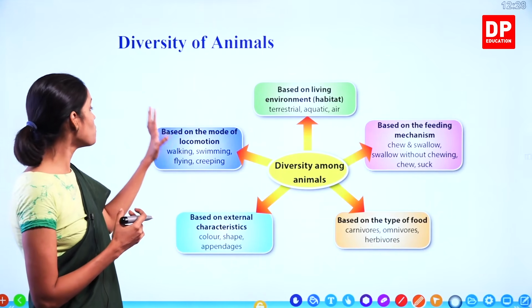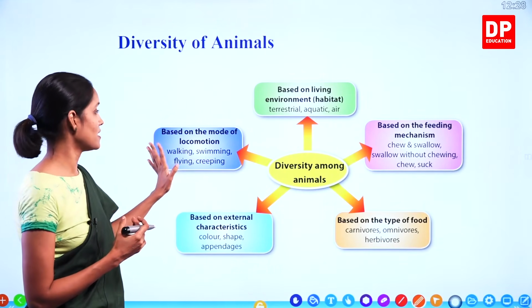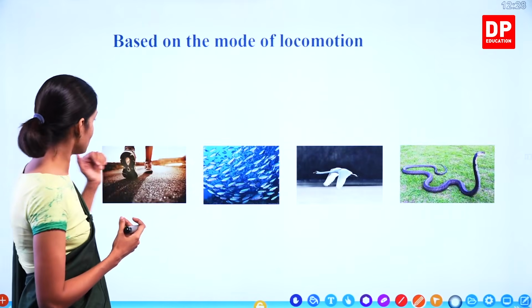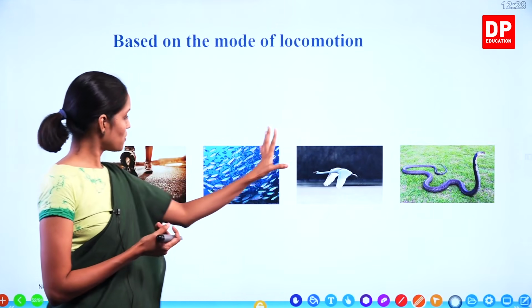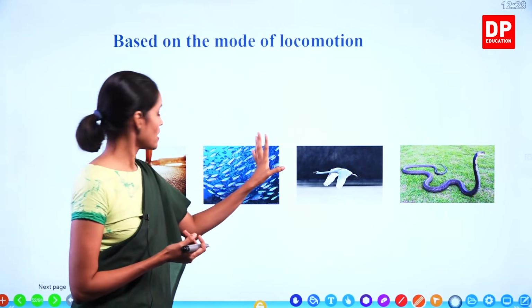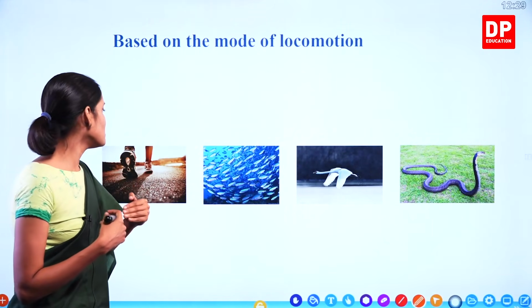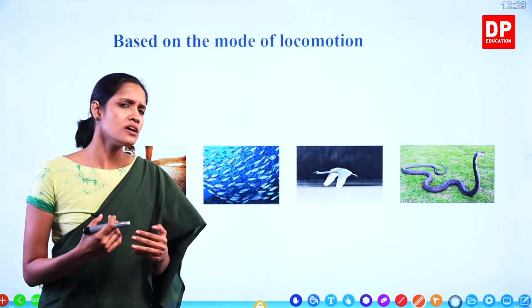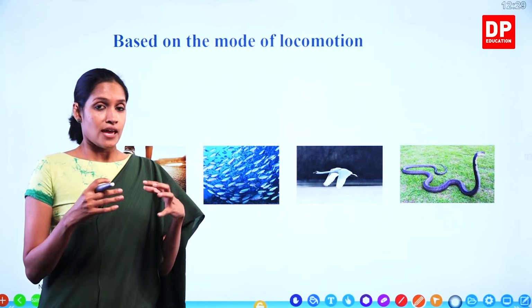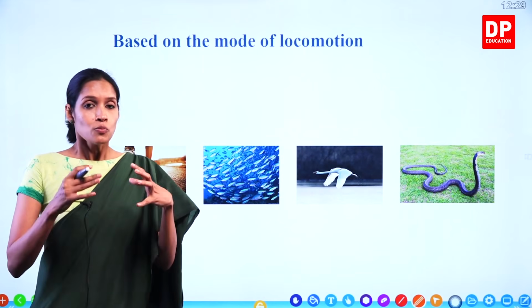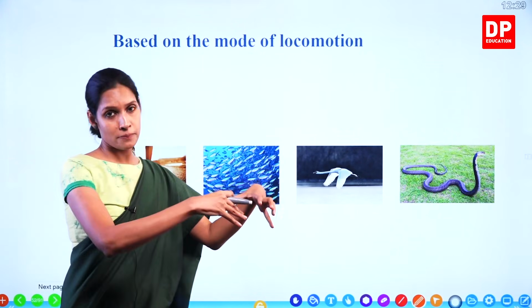And based on the mode of locomotion, we discussed this one under the movement part. Based on the mode of locomotion, we already discussed this, so I'm sure that you understand this very well. So what are the different ways of locomotion? What is locomotion? Locomotion means an animal or an organism moving the entire body from one place to another place.